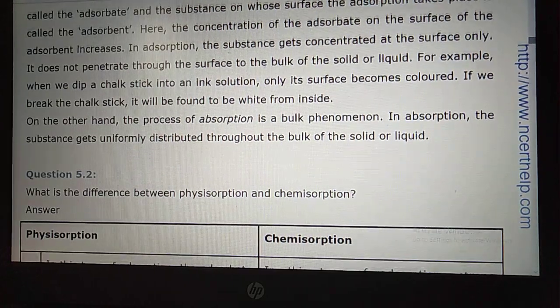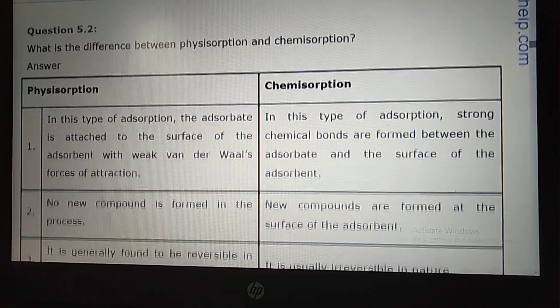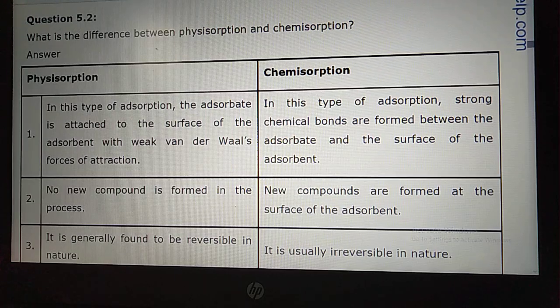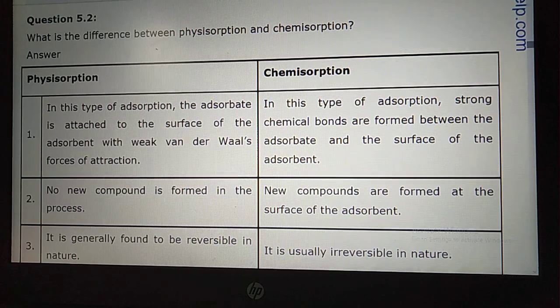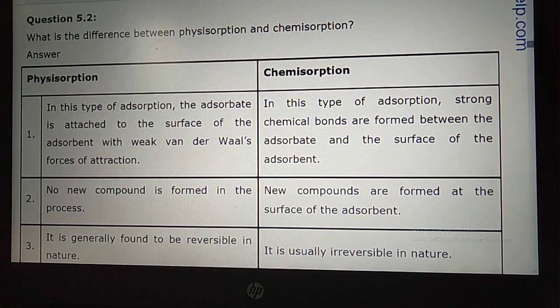Now let us move to 5.2, student. What is exercise number 5.2? What is the difference between physisorption and chemisorption? Student, physisorption means physical adsorption. Chemisorption means chemical adsorption. In physical adsorption the force of attraction between adsorbate and adsorbent will be the van der Waals force of attraction, and in chemisorption the force of attraction will be a covalent bond or ionic bond.